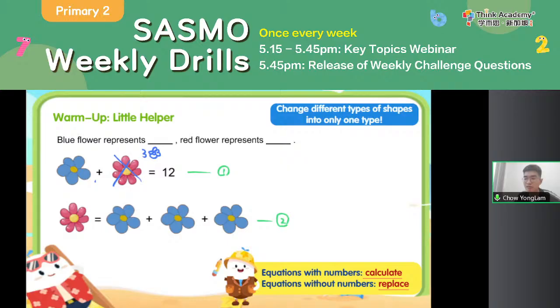That's right. I will have 1 plus 3 equals 4, 4 blue flowers. And I know that 4 blue flowers is equal to 12. With that, can you tell me what is the value of 1 blue flower? Okay, be very careful.